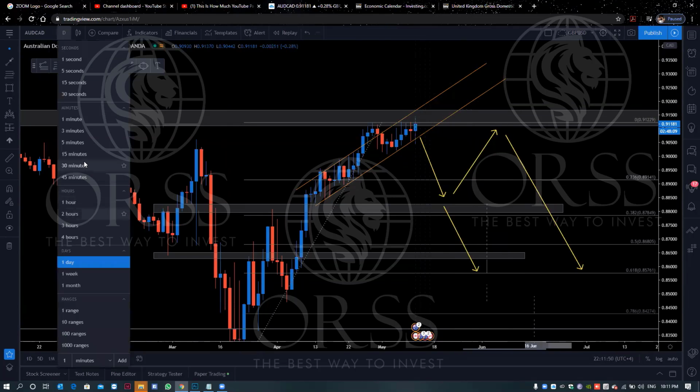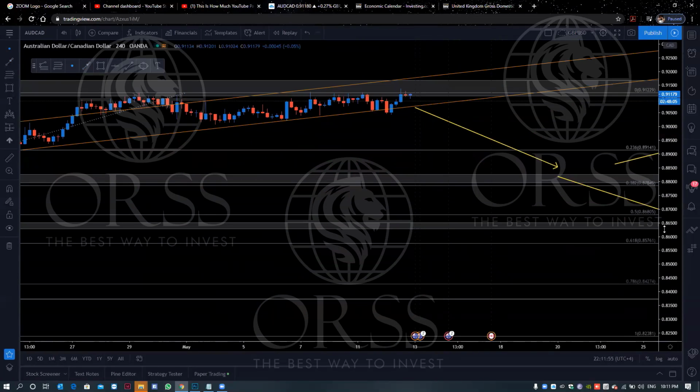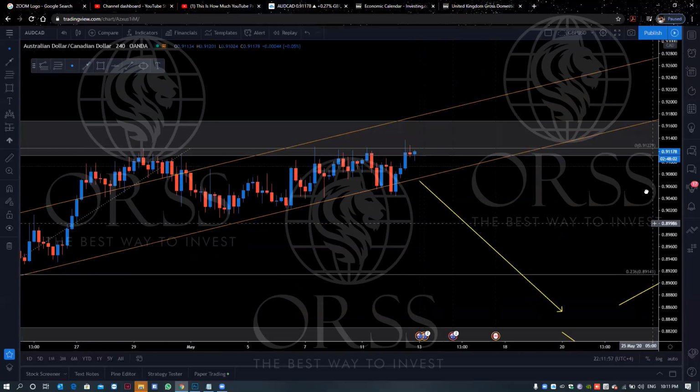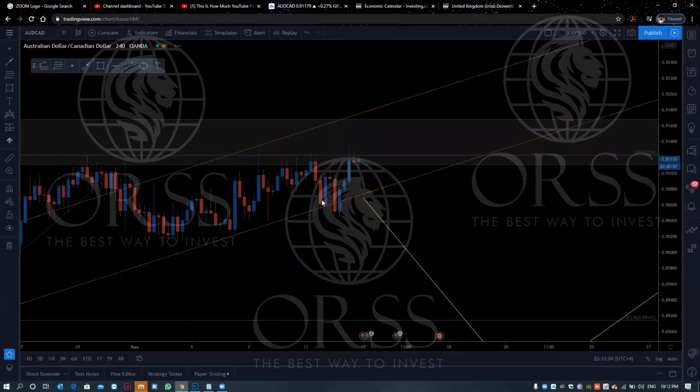First of all, I check the 4-hour chart, not because it's too much. See, they are still running in a zone. This is a zone. How do I analyze a zone?